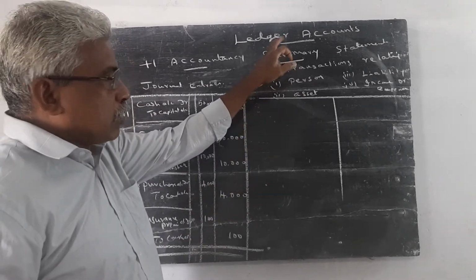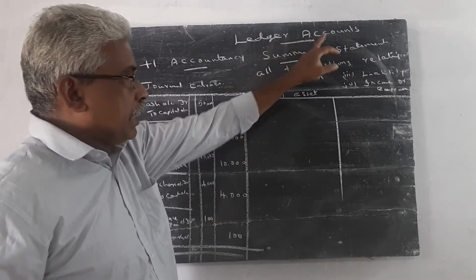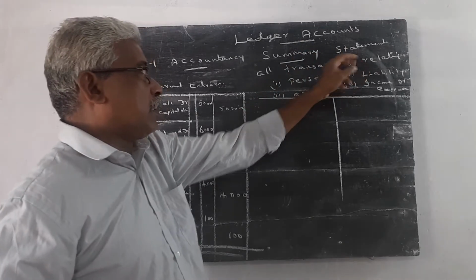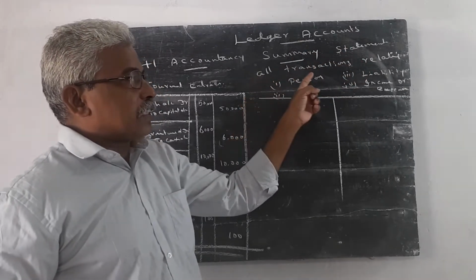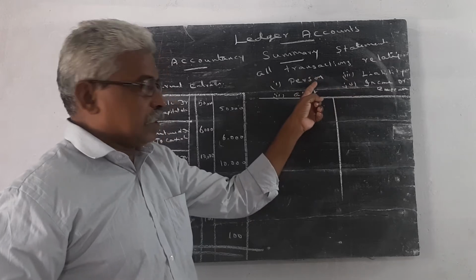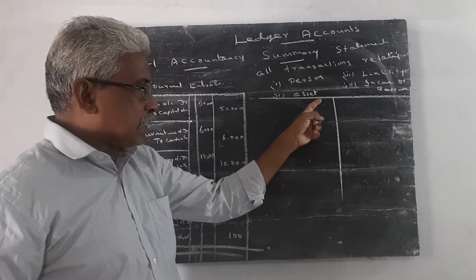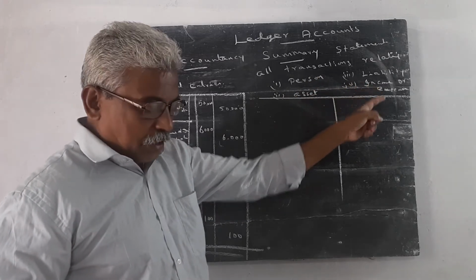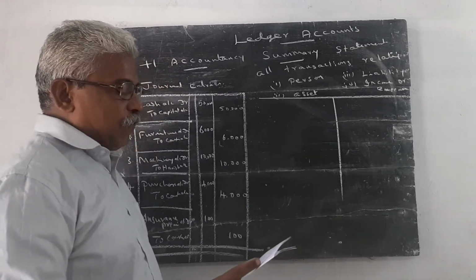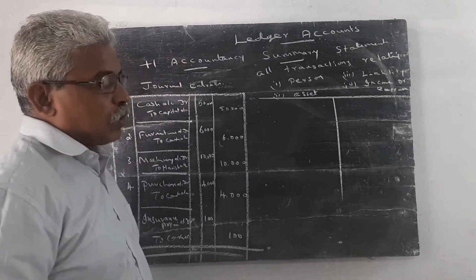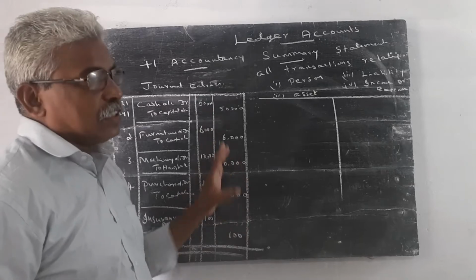Let me once again explain: a ledger account is a summary statement of all transactions relating to persons, assets, liabilities, income or expenditure which have taken place for a particular period of time. It is called a ledger.